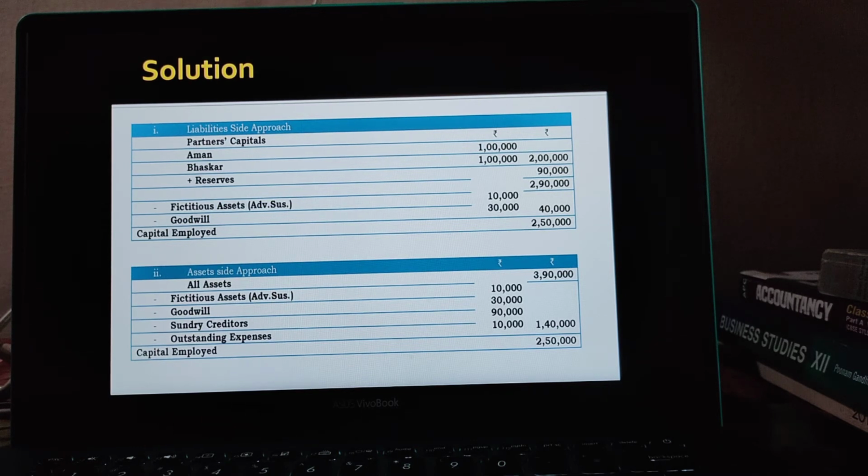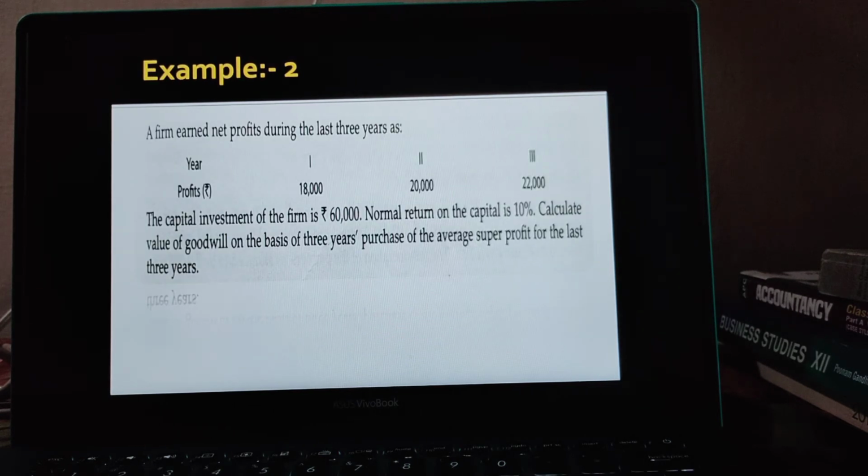Okay, so class, we have one more question. See this question. Here a firm has earned net profit during the last 3 years. We are calculating this question in accordance with the super profit.